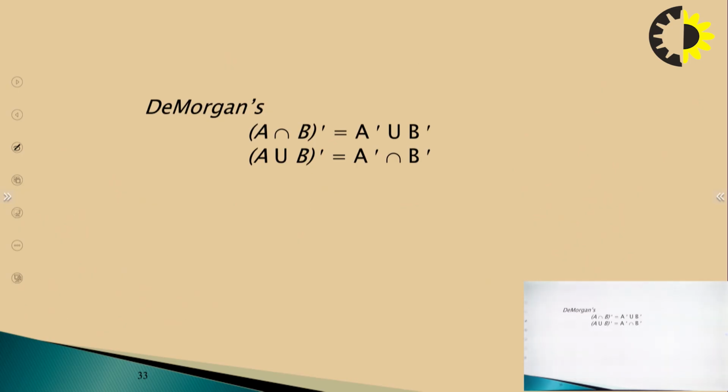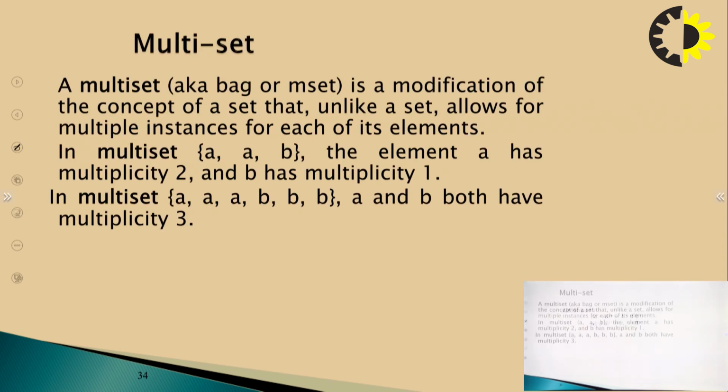De Morgan's law: the complement of A intersection B is equal to A complement union B complement, right? We all know that the complement of A union B is A complement intersection B complement.